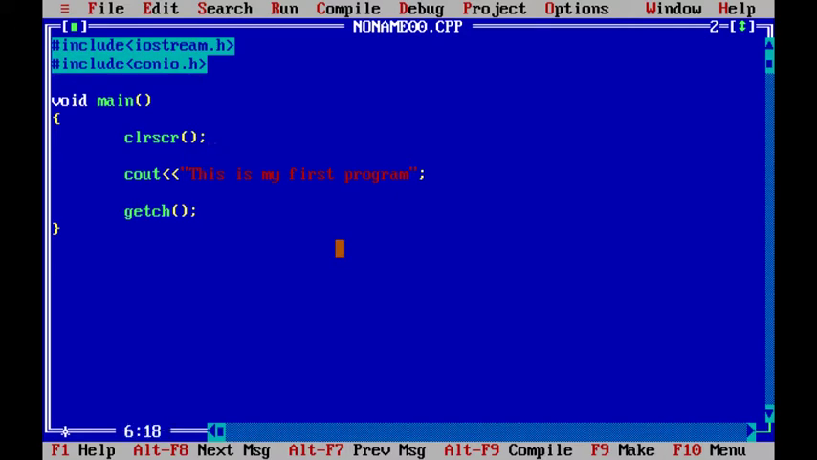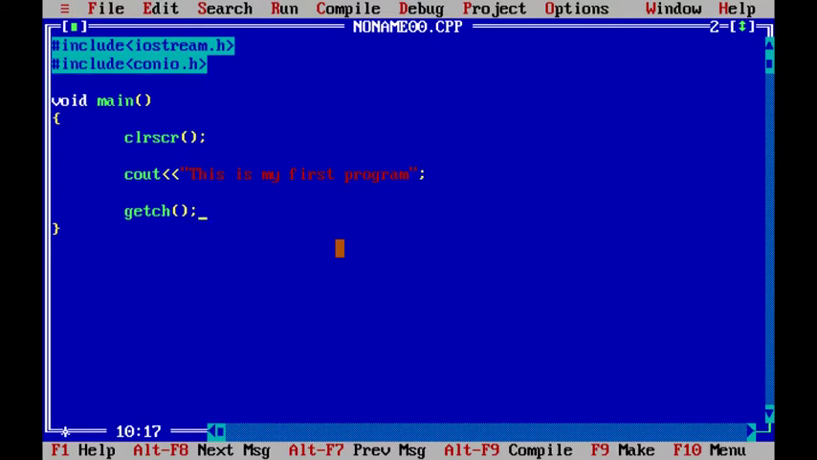Here in clear screen, can you see each and every statement when I'm writing, I'm putting a semicolon over here. Here also you can see I'm putting one semicolon. Again here too I'm putting one semicolon. So in C++, each and every statement should be terminated by a semicolon. That is important. If you don't put it, you'll get an error.